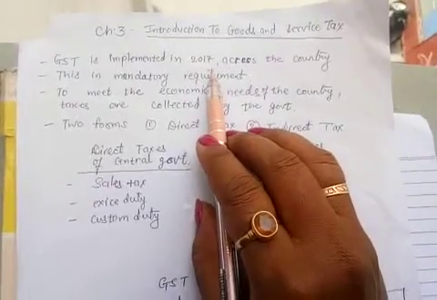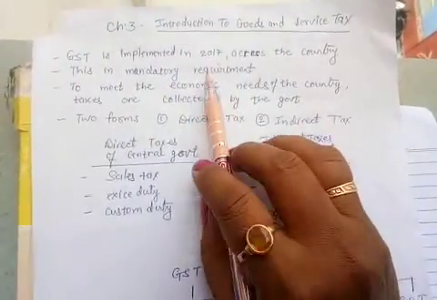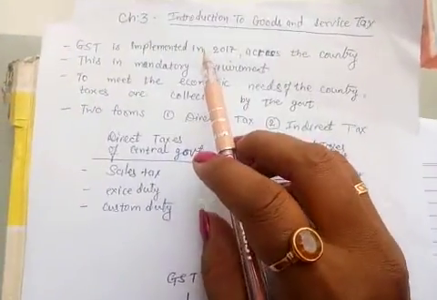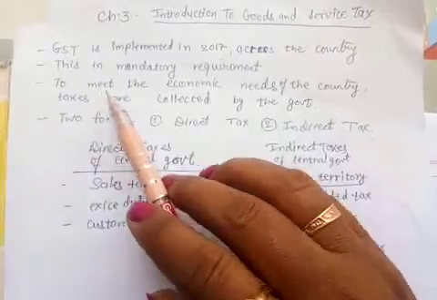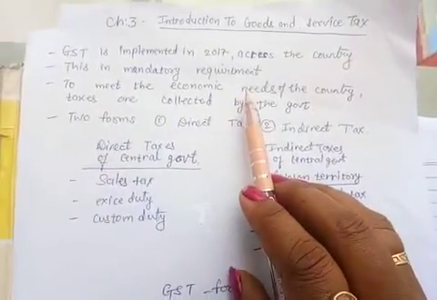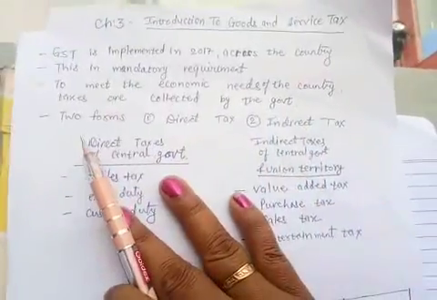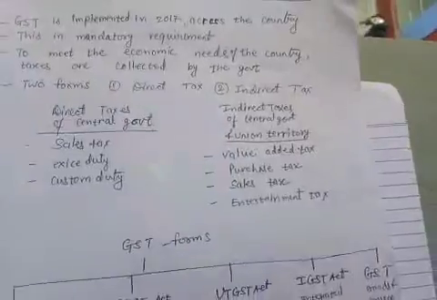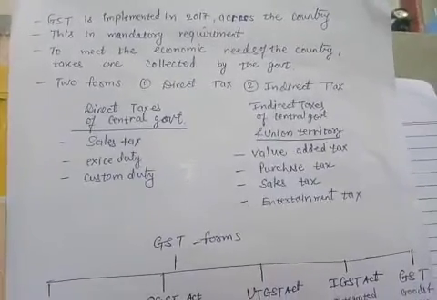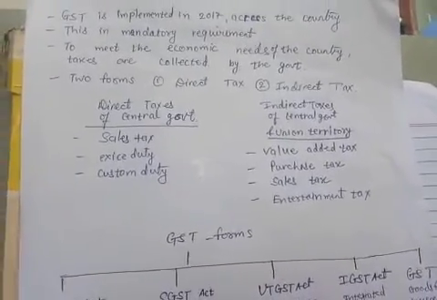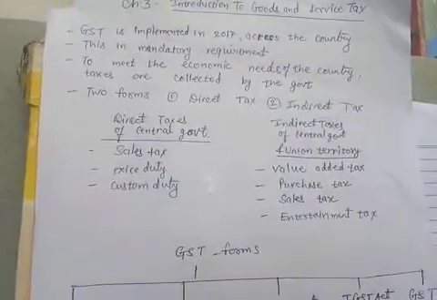इंडिया में ये 2017 में एप्लीकेबल बना. This is a mandatory requirement. Mandatory means compulsory. Each one has to pay GST. Why is GST applicable? To meet the economic needs of the country. Government has introduced this one tax only. This is one tax. Each one has to pay this tax only.